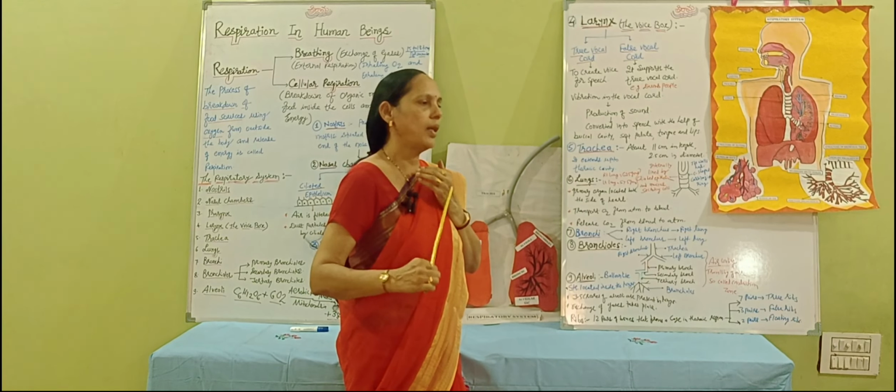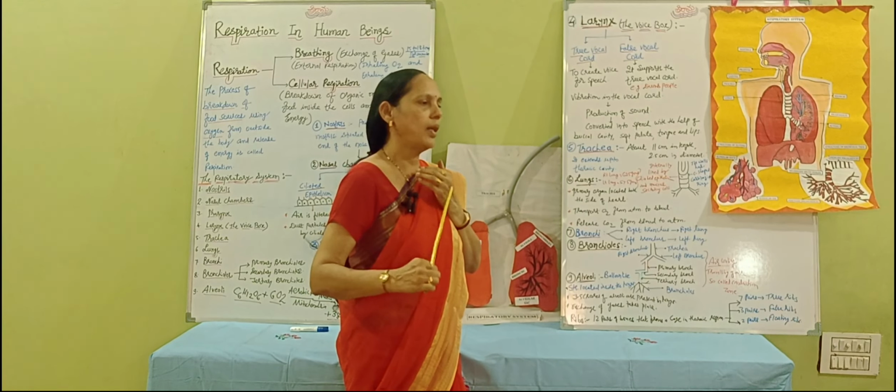Then next one is the false vocal cord. The main function of the false vocal cord is it will support the true vocal cord, and that's why it will be functioning with the true vocal cord only. But you might have seen that dumb people can't speak. आपने देखा होगा जो गूंगे लोग होते हैं वो बोल नहीं पाते. वो क्यों बोल नहीं पाते? क्योंकि उनका यहाँ का जो ट्रू वोकल कॉर्ड है वो फंक्शन ही नहीं करता, केवल फॉल्स वोकल कॉर्ड का फंक्शनिंग होता है, और इसीलिए वो बोल नहीं पाते हैं.